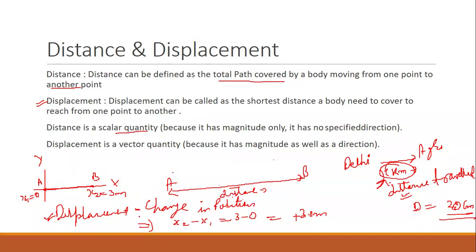But in case of displacement, we write down the magnitude as well as the direction, positive or negative, because displacement defines the change in position, whether it is moving towards the positive x-axis or negative x-axis. Any quantity in which magnitude and direction are represented is called a vector quantity. So displacement is a vector quantity, while distance is a scalar quantity where we only represent magnitude but not direction.